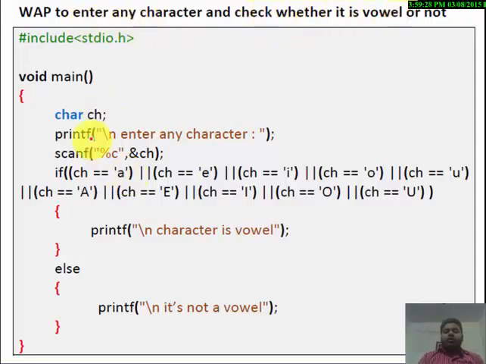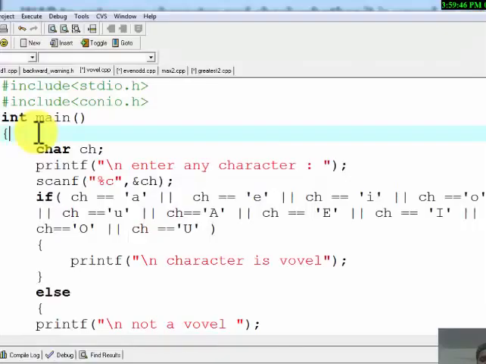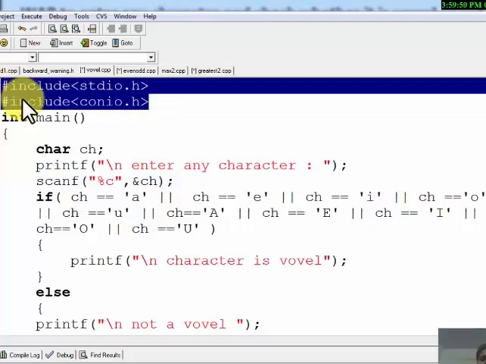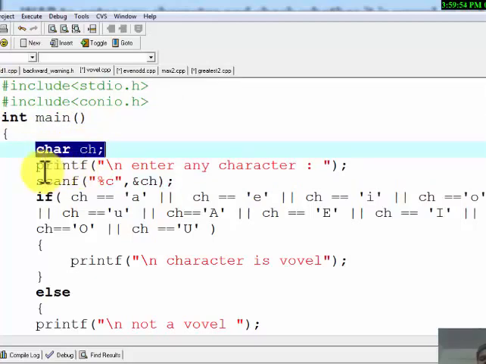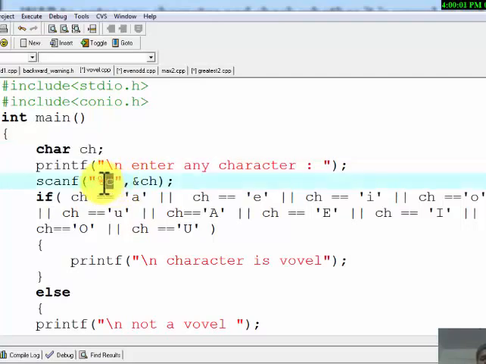not. We have to enter any character, then we have to check whether it is vowel or not. What are the vowels? A, E, I, O, U are the vowels. So this is the program. First of all, we include the statements int main. We declare a character ch. Printf, we give message to the user to enter any character. Scanf, user will enter the character. So here the specifier we use is %c because we have to enter a character.